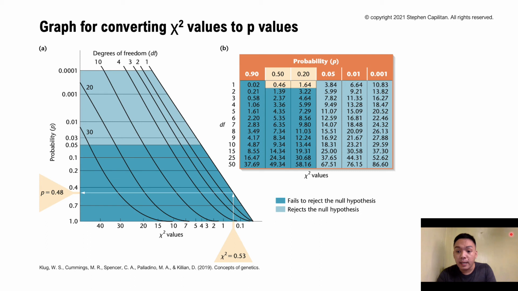And the graph in A will give you a more precise p-value, let's say 0.48 for your 0.53 chi-square value. Then using this interpolation, we fail to reject your null hypothesis.